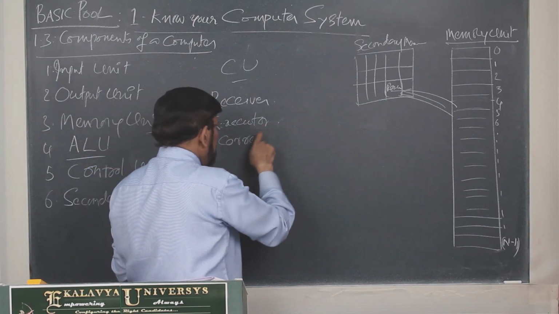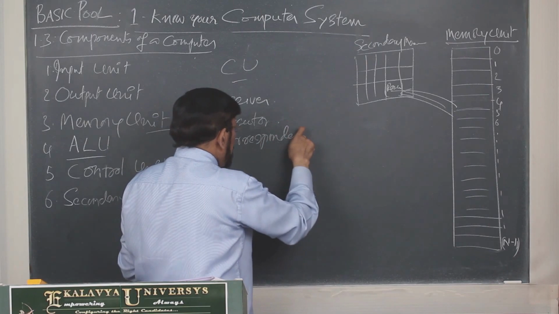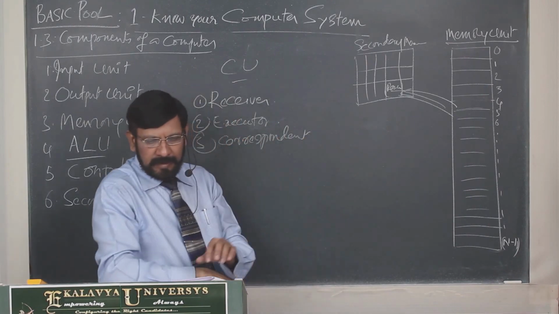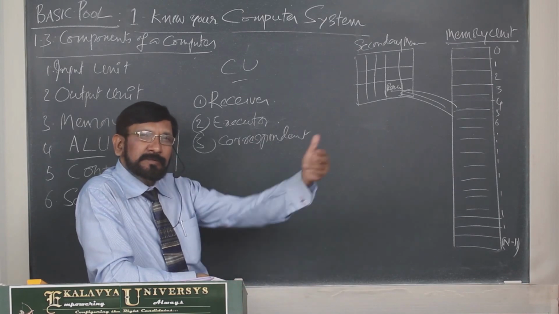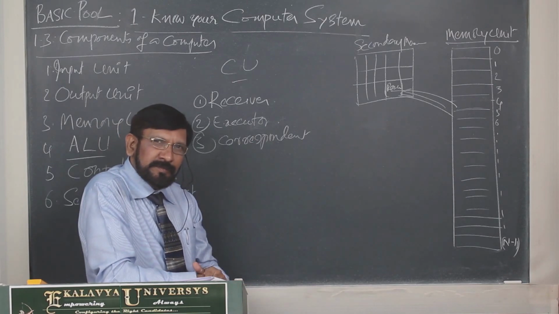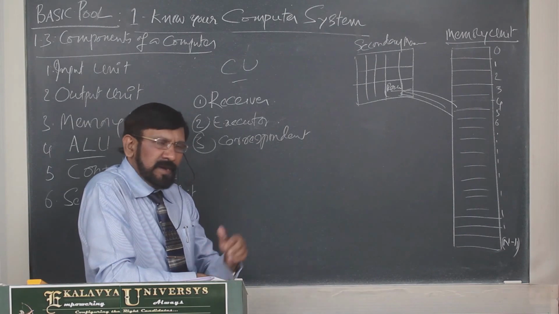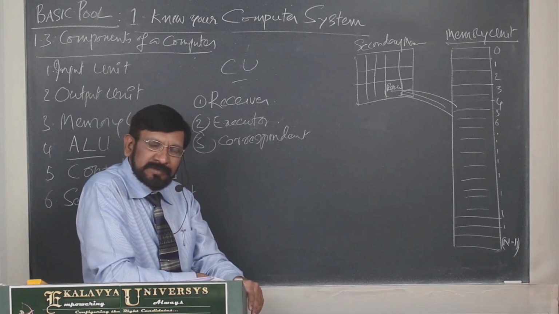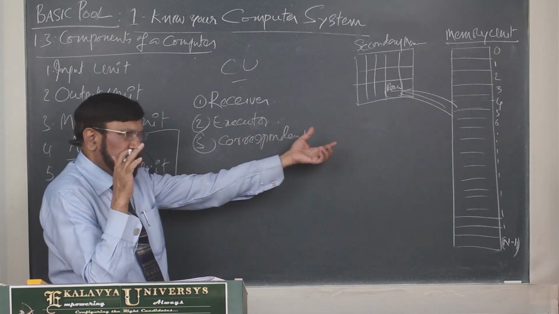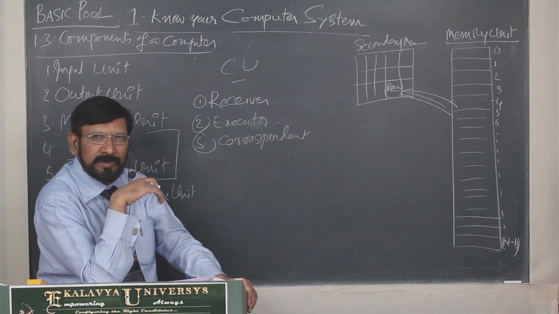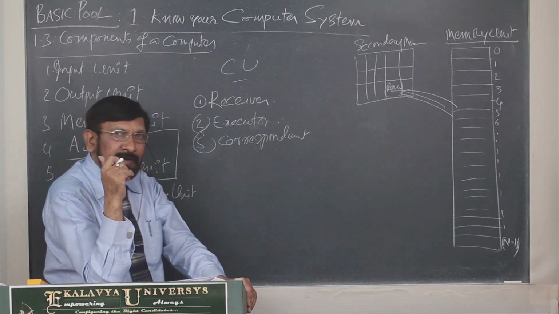It acts like a correspondent. It corresponds with the input devices and even output devices. After correspondence with the different input units and output units, it takes decisions.